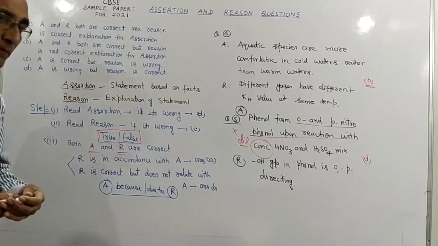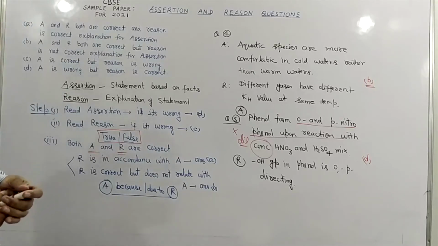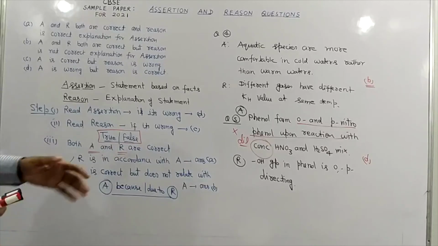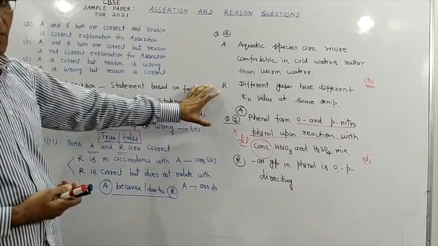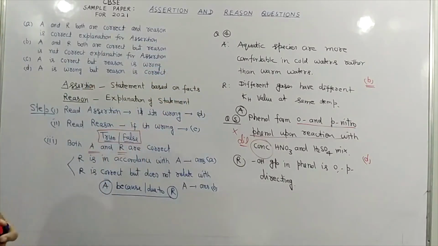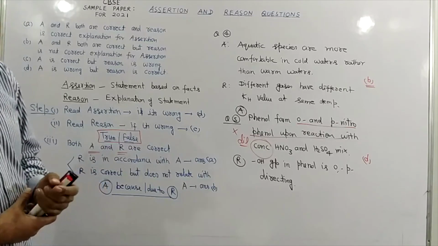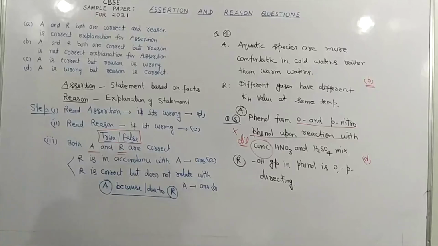And as I told you in the beginning, that in this year's CBSE sample paper they have given 9 assertion questions. 5 assertion questions are given like this, and 4 questions are given for one paragraph. That also I will be dealing separately in my another video, how to solve the paragraph, passage or case study type questions. So I hope now you can do these questions with confidence. There should not be any mistake. And these questions are not only coming in CBSE, but they are asking in medical and entrance examinations also.